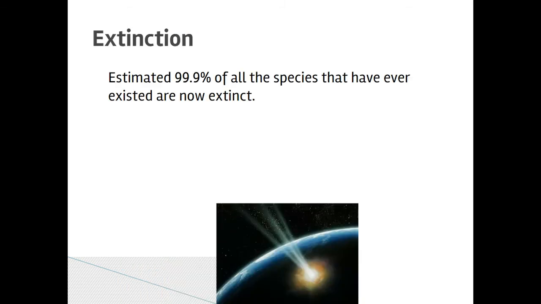Extinction, we're going to talk a little bit more about it. Obviously, that means, again, that a species is now gone. It's not found on the earth. I also want to talk a little bit more about that phenomenon and some of the concerns, because extinction is the number one threat to biodiversity on the planet. Everything else feeds into extinction. So, habitat loss and pollution, climate change, all of those things cause species over time to go extinct.